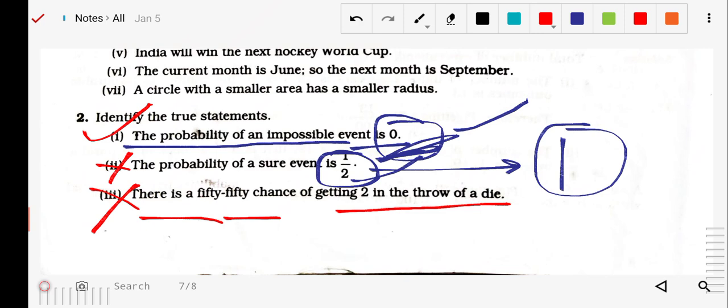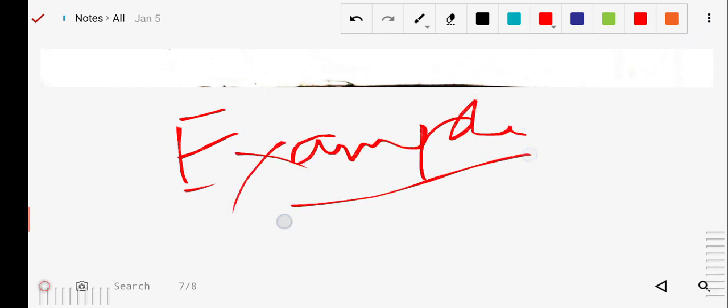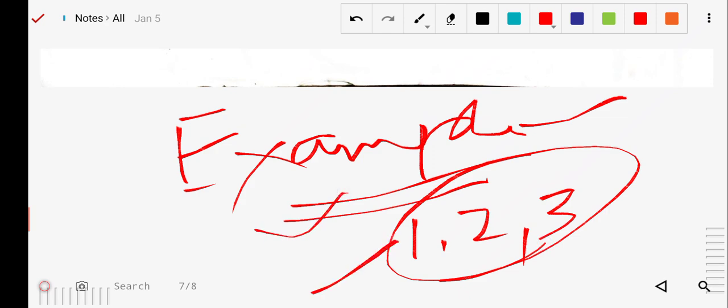Some more questions are there. So in the next class we will see some more questions. First of all, your homework is to do the example questions of this exercise. Do the example questions given in this exercise first, then start the given exercise. So first the example questions, followed by this exercise. You have to do up to question number 3, that is 1, 2 and 3, along with the example questions. Okay, thank you.